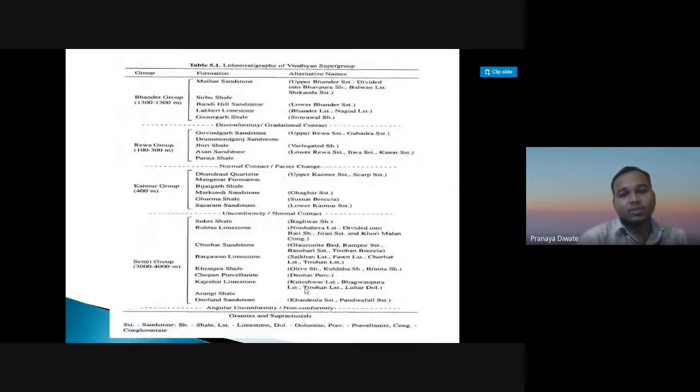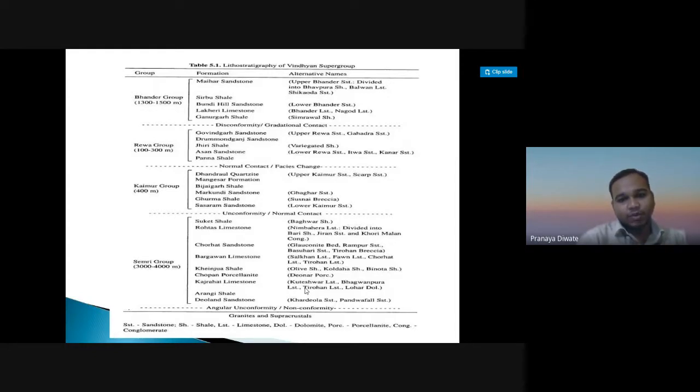Then you have the lithostratigraphy of the Vindhyan group. The Vindhyan is a supergroup which is divided into four different groups: the Semri group, Kaimur group, Rewa group, and Bhander group. These are the four different groups we have.